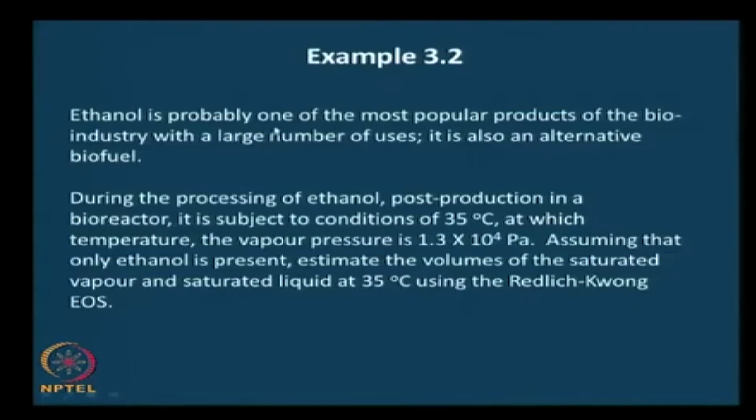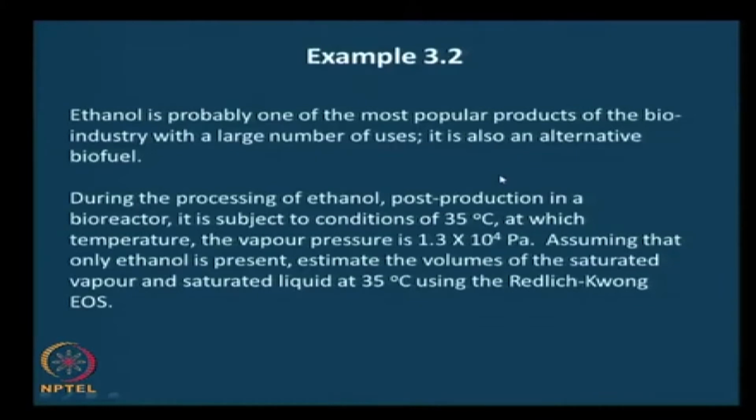Ethanol is probably one of the most popular products of the bio industry with a large number of uses. This I do not have to tell you, you already know that ethanol is a very popular product. It is also an alternative biofuel.